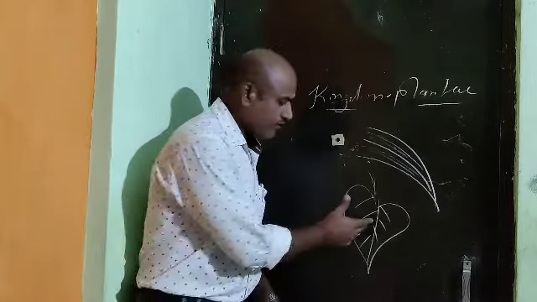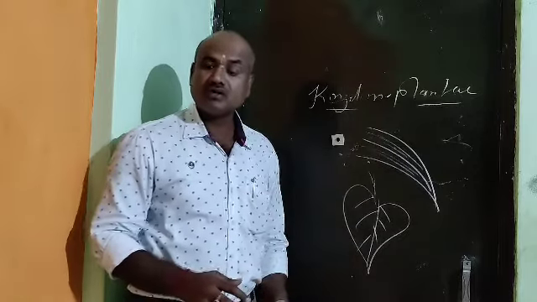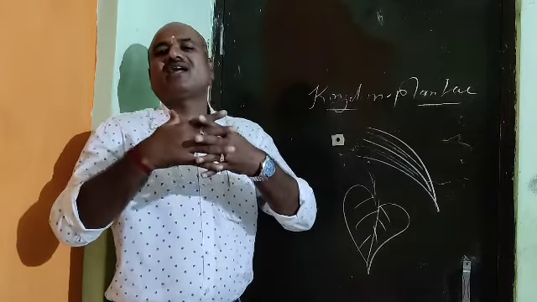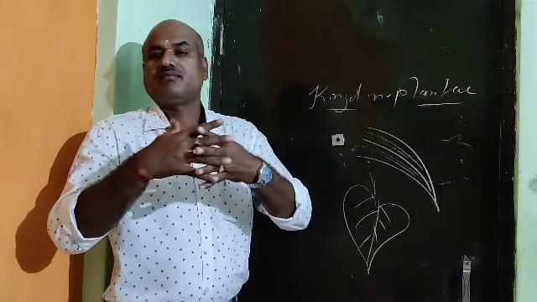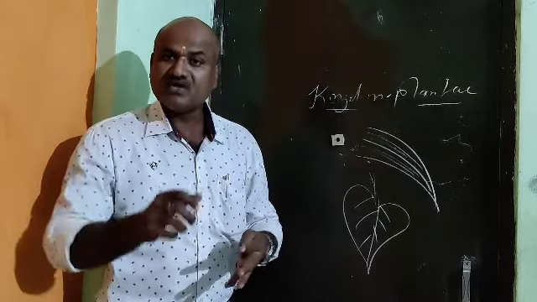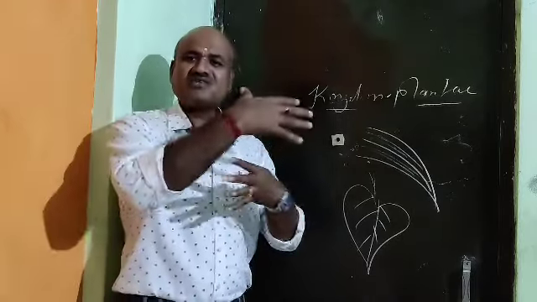You can see the veins are not parallel to each other. The veins show the netting. It's like a net. Means no perfect parallel venation is there. You can observe the netting is there.